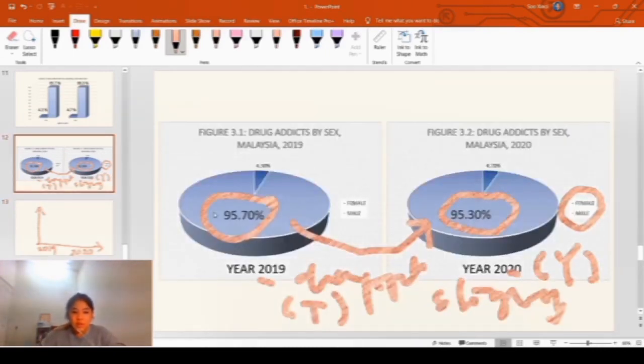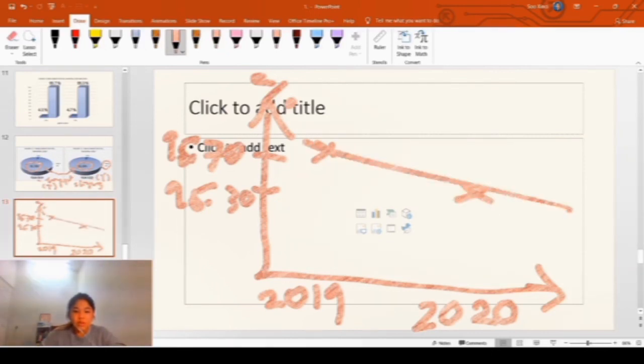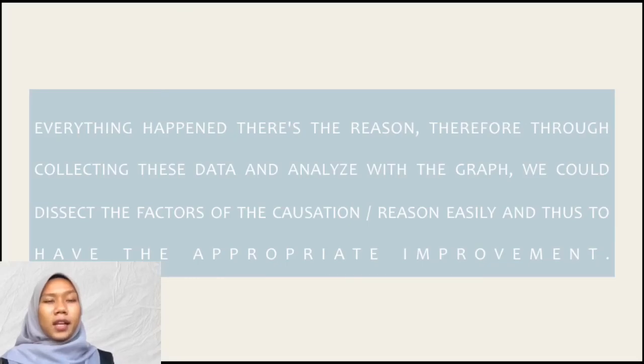For example, 95.7% and this 95.30%, for example 2019, 2020, like this. It's just one line and it is quite invisible. So we seldom use a line graph if there are fewer than two or three years or items.